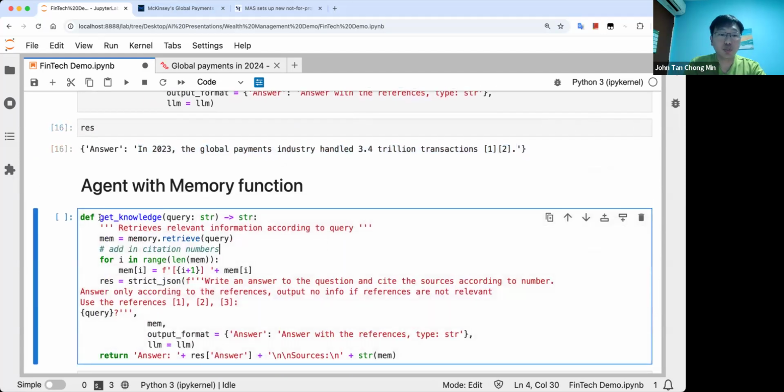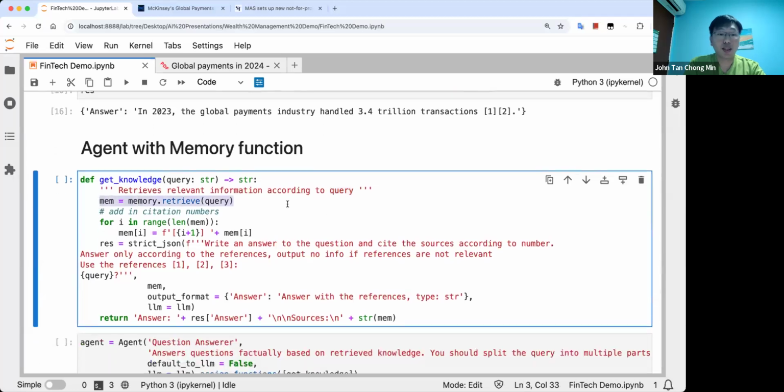So here, for the agent, we just define a function, get_knowledge. Put in your input variables here with your types and the output types here, put in a docstring that talks about what the function is doing, and put in the variable name inside here. That is very cool, magic, because AgentJo will automatically pass the variable with angle brackets so that the agent will know what are the variables to fill in.